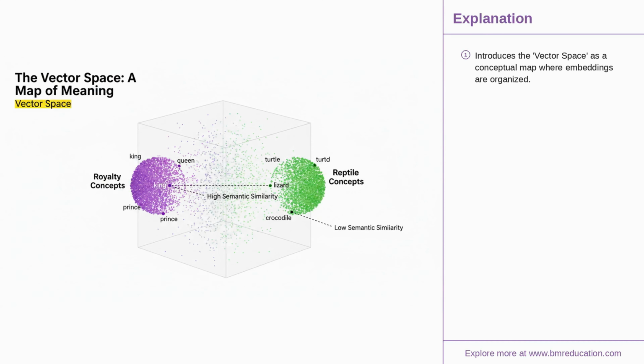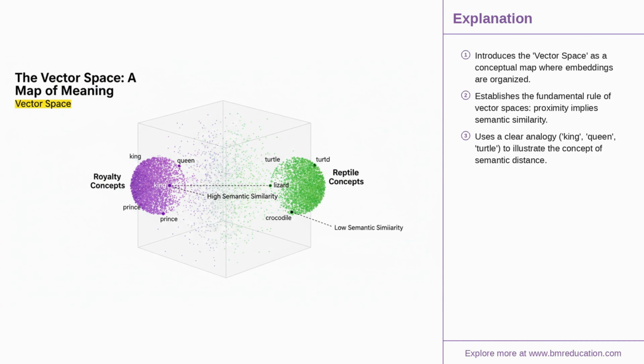Now that we have these embeddings, we can plot them as points in a high-dimensional space we call the vector space. While we can't truly visualize hundreds of dimensions, the core principle is beautifully simple. In this space, distance equals meaning. Items with similar meanings, like king and queen, will have vectors that are very close together, while dissimilar items, like king and turtle, will be far apart.